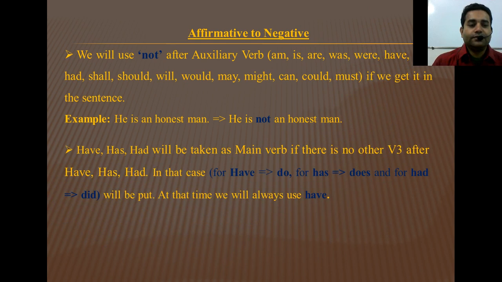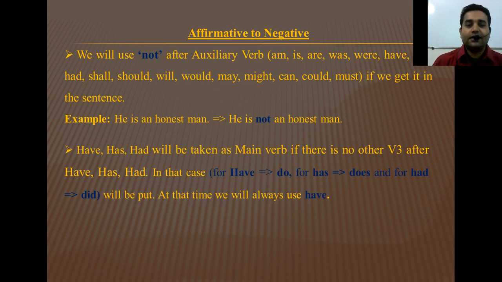Then number 2: have, has, had will be taken as a main verb if there is no other V3, that means the past participle form of a verb, after have, has, had. But if we do not get any V3 verb, then we will take that have, has, had as a main verb.